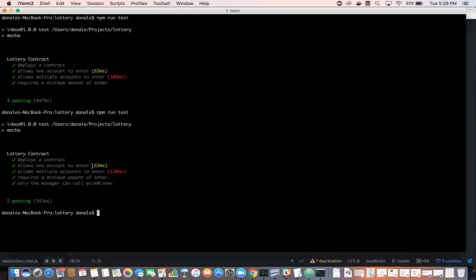So it deploys a contract, allows one account to enter, allows multiple accounts to enter, requires a minimum amount of ether, and only the manager can call pick winner. So they're all passing.